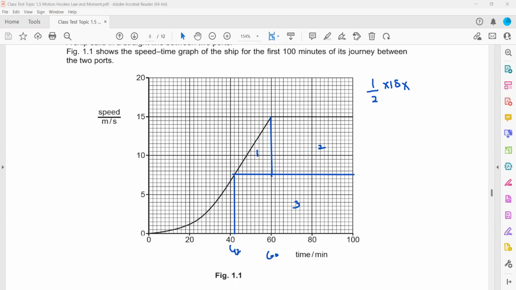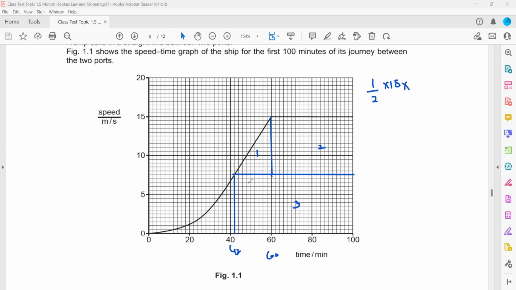We cannot divide this into small squares because this is not a non-linear graph. When you have a curve or a non-linear graph, you divide it into small squares, work out the area of each square, and multiply by the number of squares. In this one, it's a straight line, linear graph, so you have to divide it into specific shapes.